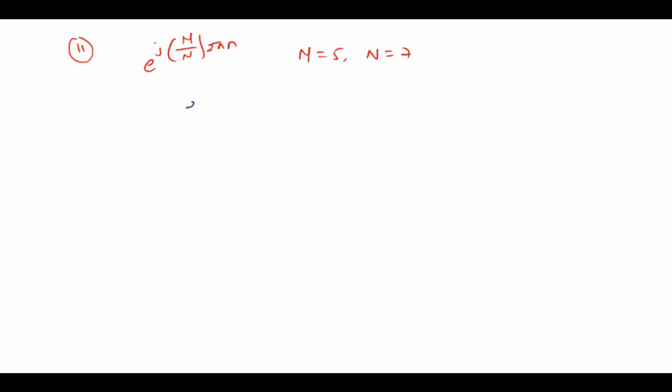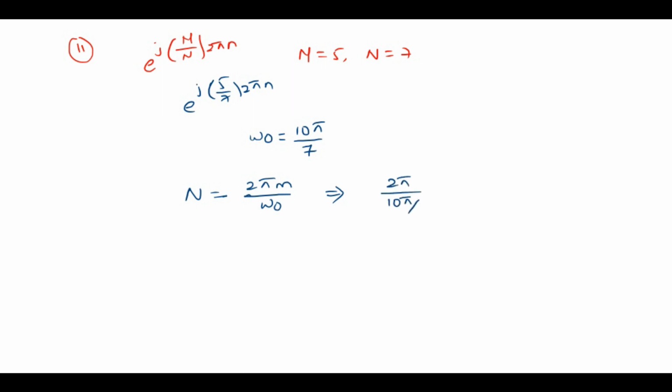Now your signal becomes e power j 5 by 7 into 2 pi n, where omega naught is 10 pi by 7, 5 into 2, 10 pi by 7, and the period is 2 pi m divided by omega naught, which implies 2 pi by 10 pi by 7 into m, which is 7 by 5 into m.